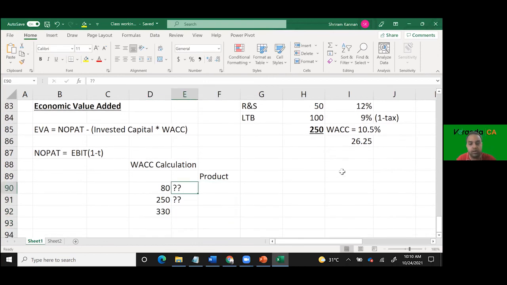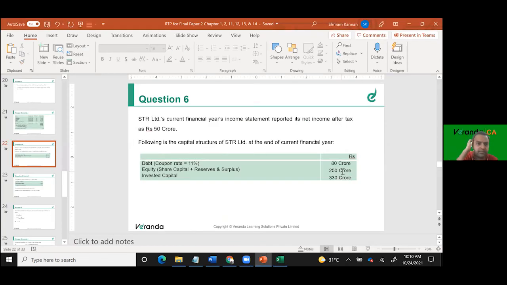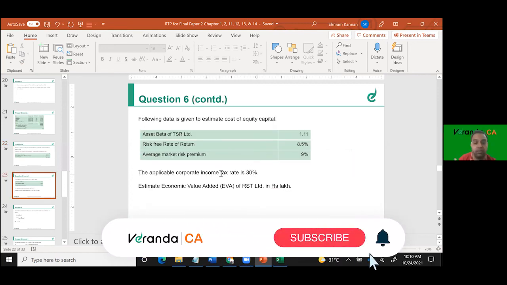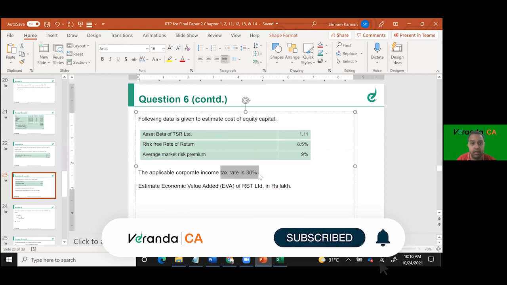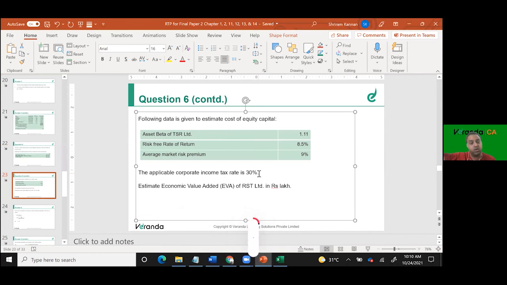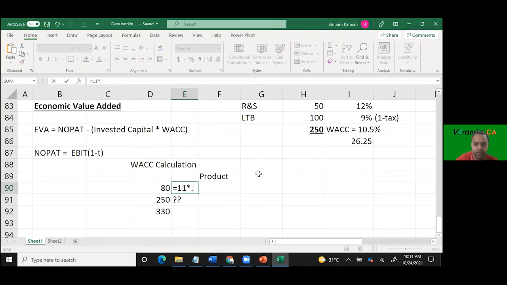And you have your cost of debt. What is the cost of debt here? 11%. Wrong. It is 11% minus tax. Just like EBIT into 1 minus tax, the cost of debt has to be cost of debt into 1 minus tax. 11 into 0.7, correct? Then cost of equity we need to find out.